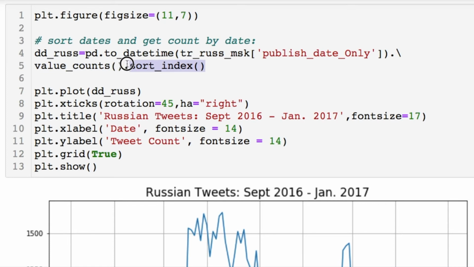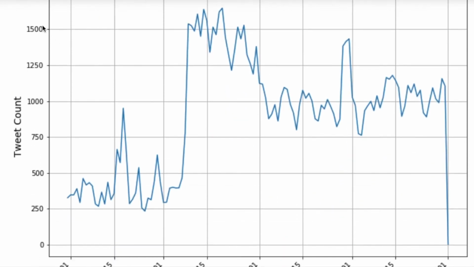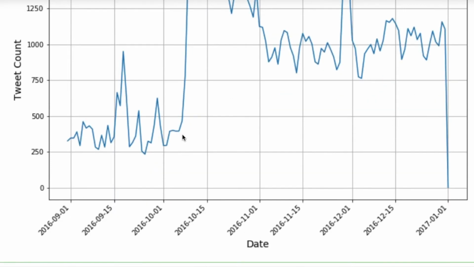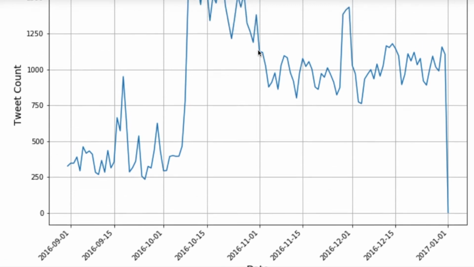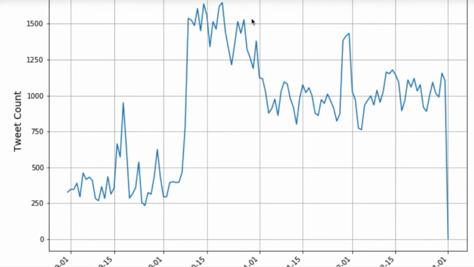Then I sort by the index. The index is the date when you do a printout of this. And then we just plot it off. And we'll notice a far significant difference in the actual number of tweets. But still, in this date range from a little after the 1st of October to a little after midway October, you have this huge spike right here, which is very significant. Kind of coincides with what's going on in the English tweets.